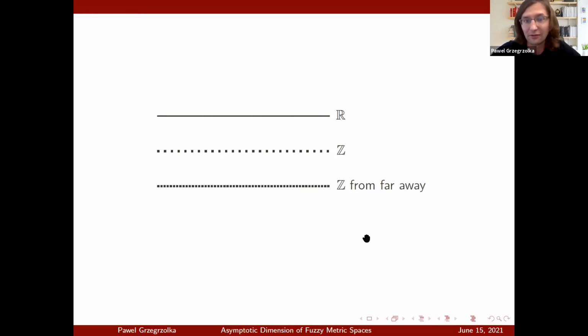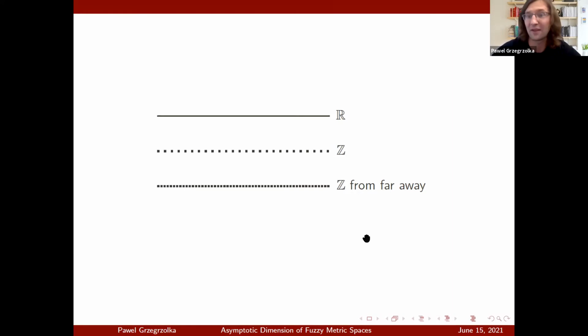So for example, if we think about looking at the integers from far away, we see that the integers more or less have properties similar to the real line. They look more or less the same from far away. So we can say that from the large-scale point of view, maybe the real line and the integers should be considered the same. And if, from the large-scale point of view, two spaces are the same, we say that these two spaces are coarsely equivalent. So for small-scale topology, we have the notion of homeomorphism, and for large-scale geometry, we have the equivalent of homeomorphism, which we will call coarse equivalence.